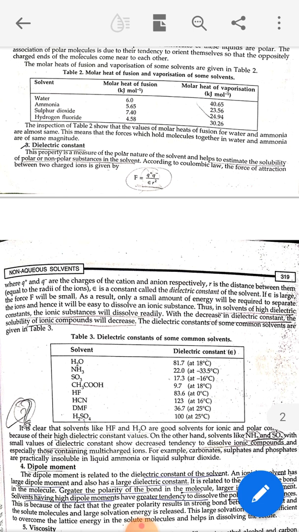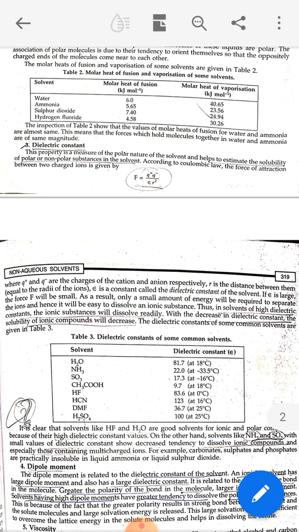Q positive and Q negative are the charges of the cation and anion, and R is the distance between them. If the dielectric constant is large, then the force will be small because they are inversely proportional.